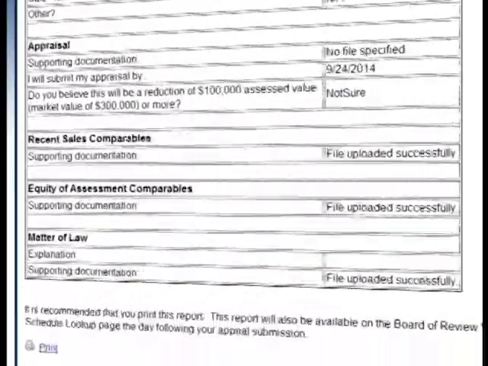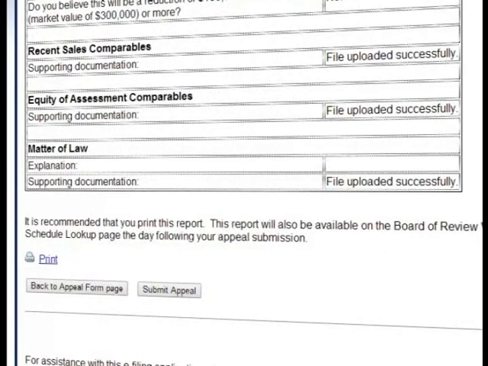Use the Review and Submit screen to double-check all the information that will be submitted on your case. This report may be printed for your records. To finalize your assessment appeal, you must click the Submit Appeal button on the bottom of the Review and Submit screen. If you don't click this button, your appeal will not be filed with the Board of Review.